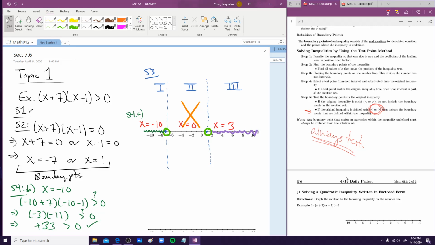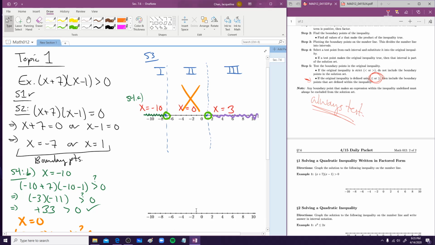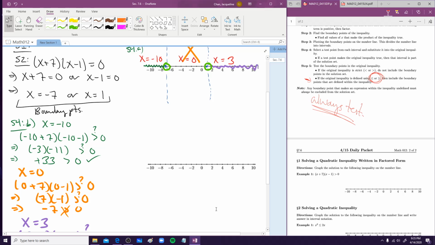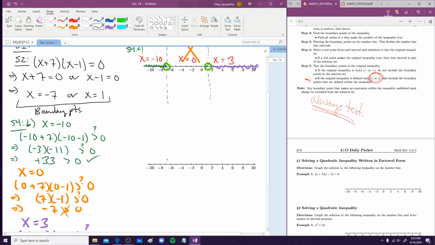So now this is the final step, step 6, right? It's invisible. But the last thing you do is graph your final solution. How do we do that? We're going to bring this down and replot our boundary points, but with open or closed circles.